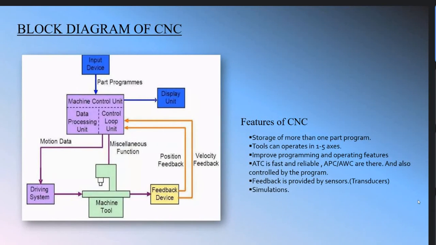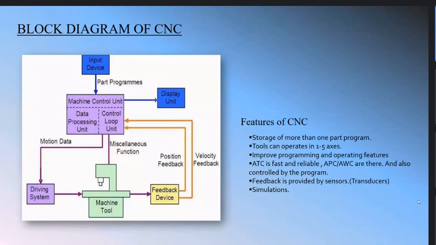Improved programming and operating features. Yes, we are able to edit and change programs, operating parameters and cutting parameters. We can change them easily in the editing mode in CNC machines, that is in the computer system. ATC is fast and reliable. ATC means automatic tool changer, which can be seen in the CNC milling machine, and it is fast and reliable. Okay, APC, that is automatic pallet changer or automatic work changer.